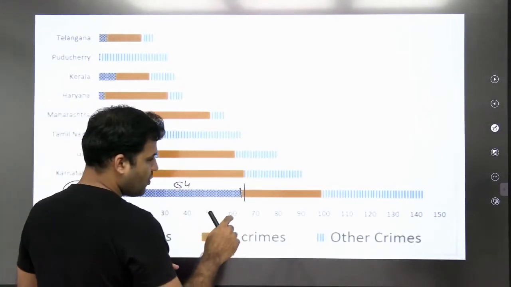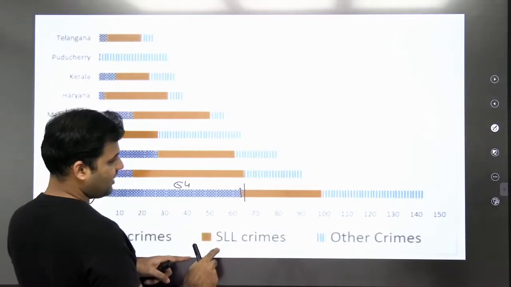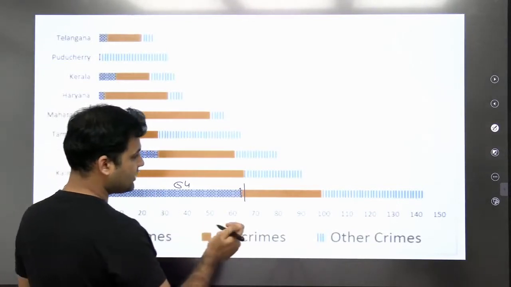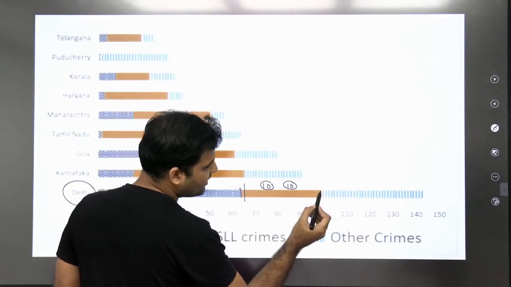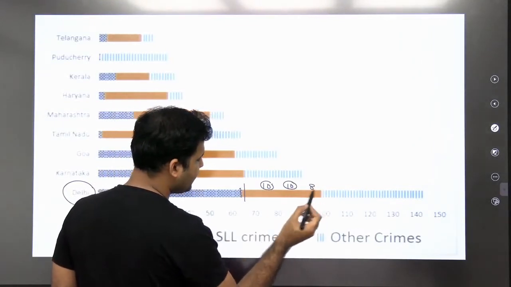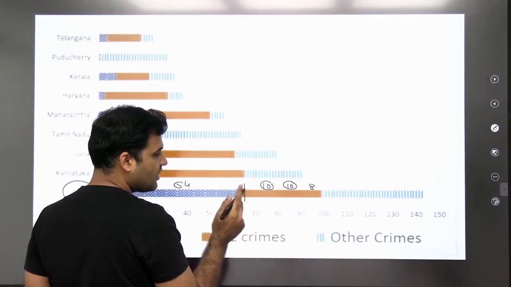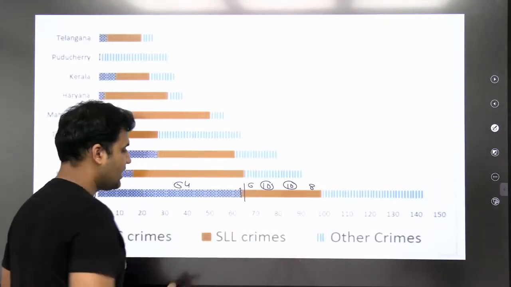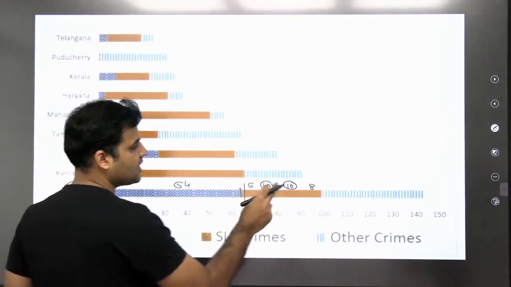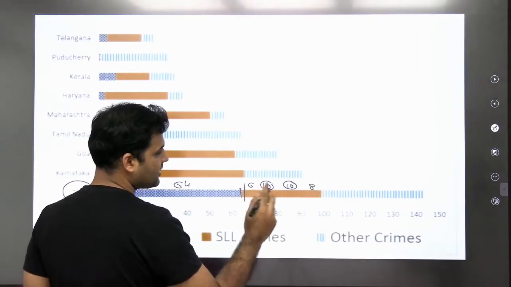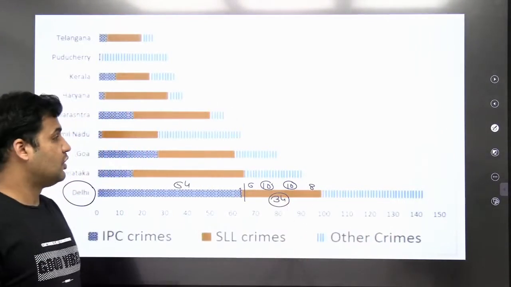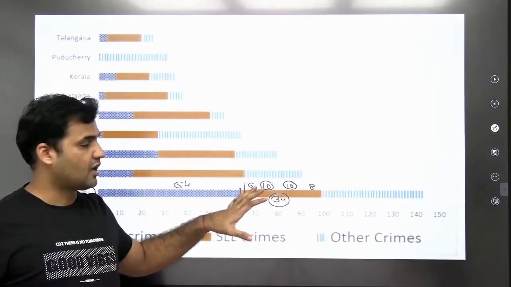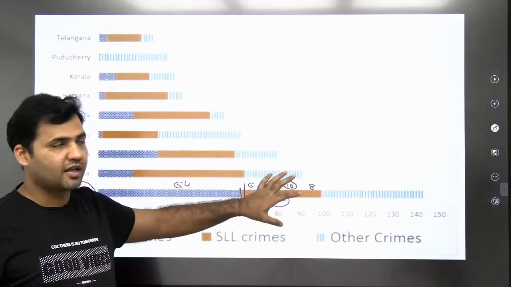Similarly, if you want to find out the SLL crimes of Delhi, you can see that this value is 10, then 10, 20, and this is slightly less than 10, so let's take it as 8. This is slightly more than 5, so let's take it as 6. So SLL crimes in Delhi are 10 plus 10, 20, plus 8, 28, plus 6, 34. And similarly, you can read the remaining values. You just need to get an idea of how to take the values from this bar graph.